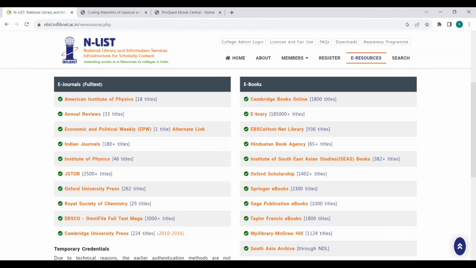The way of accessing the journal will differ from one publisher to another, because on clicking that link, you are taken to the website of that particular publisher. Each and every publisher will have their own design. If you are used to that design, then you can easily download.